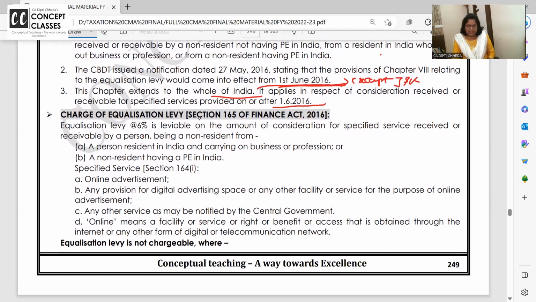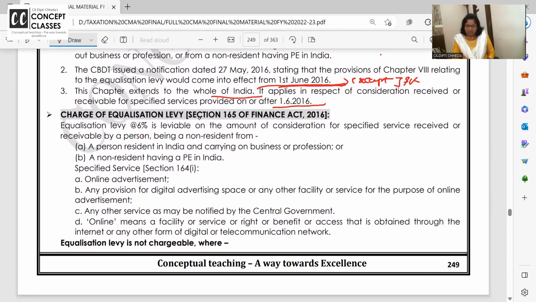Now, it is leviable on the amount of consideration for specified service received or receivable by a person being non-resident from a person resident in India and carrying on business, not personal.